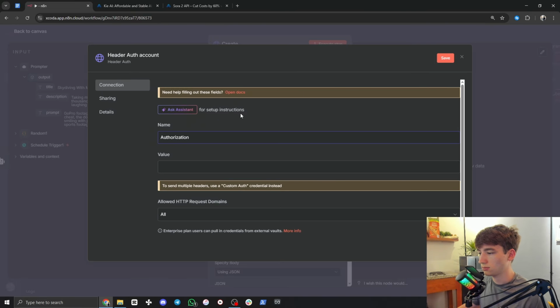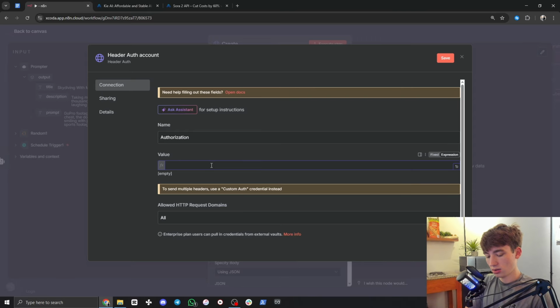authorization. Exactly like that with a capital A. The value, click expression over here, type bearer with a capital B, space, and then paste, Control V, your key in place right there after a space. Name it up here in the top left, Key AI, and then hit save. Once you save it, it'll be in your header auth right here, so you can just find it and click on it whenever you need it.